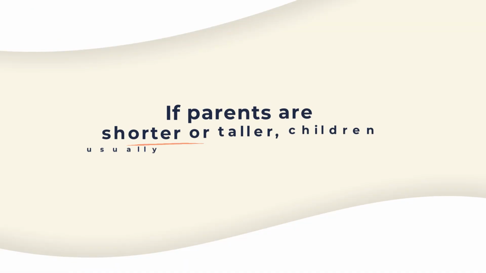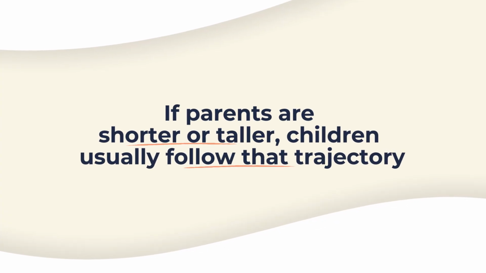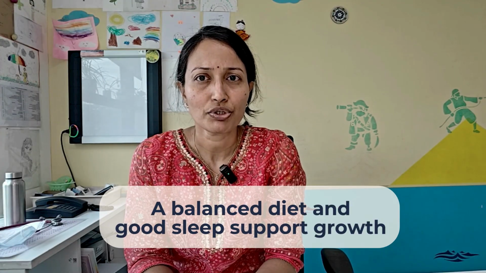Height is strongly genetic. If parents are shorter or taller, children usually follow that trajectory. Nutrition and health do matter, but they fine-tune genetics rather than override them. Most parents overestimate how much control they have over height. A balanced diet and good sleep support growth, but they do not create a taller child than genetics would allow. That is not failure, that is just biology.